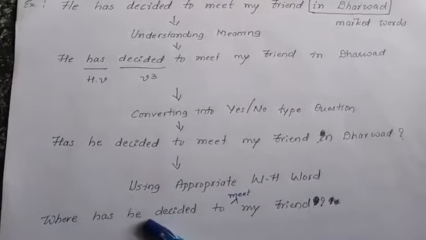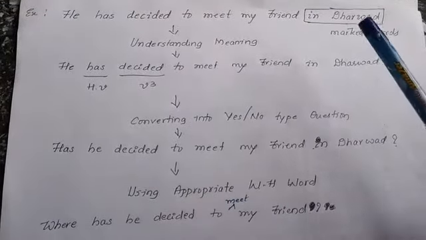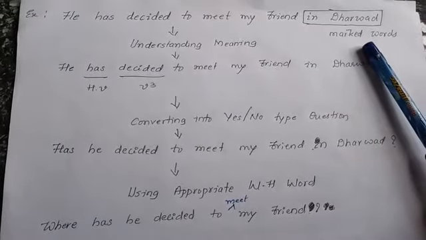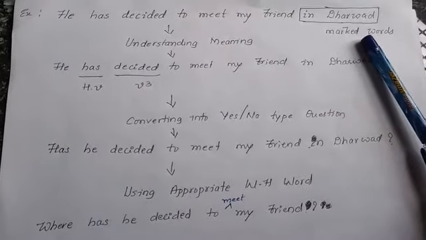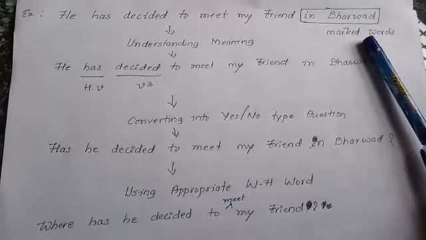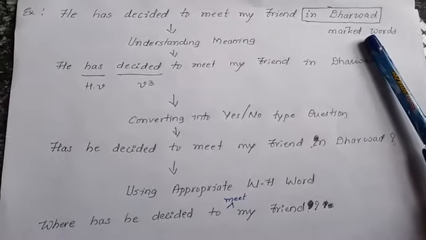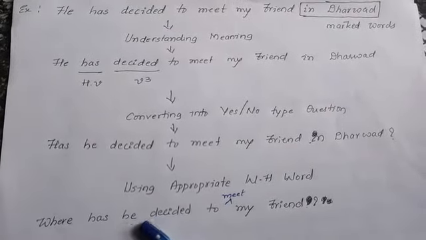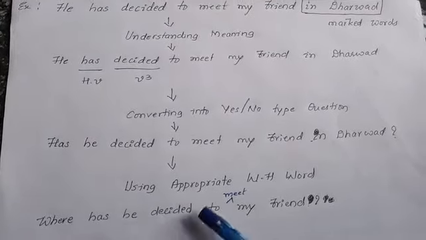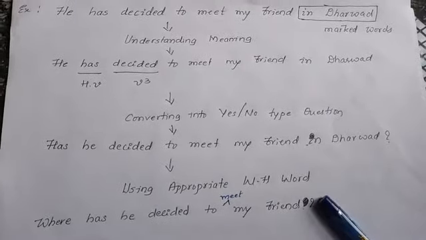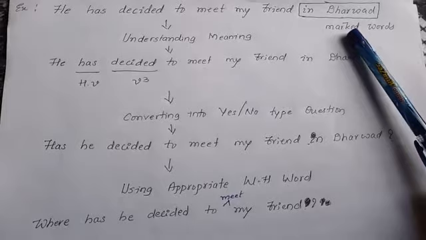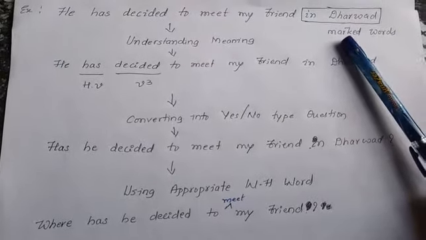The reason is we have marked only the words in Dharwad, which are in the context of place. And whenever the context of place comes in a sentence, we have to ask where only. And when we ask where has he decided to meet my friend, the answer will be in Dharwad. And the intention of the question is also the same.